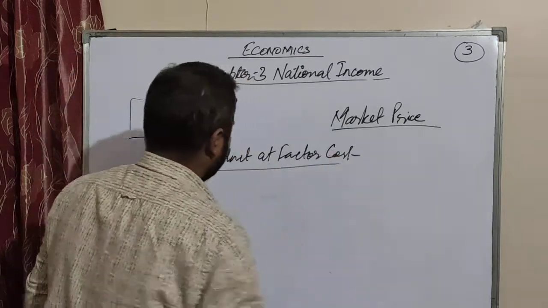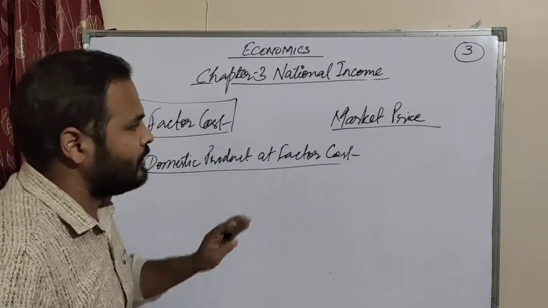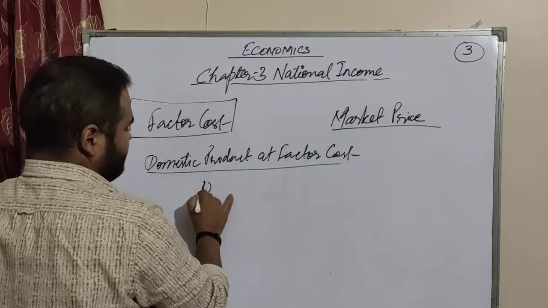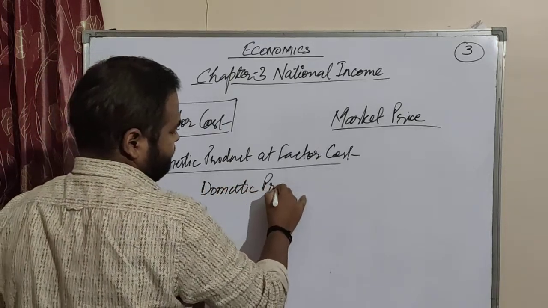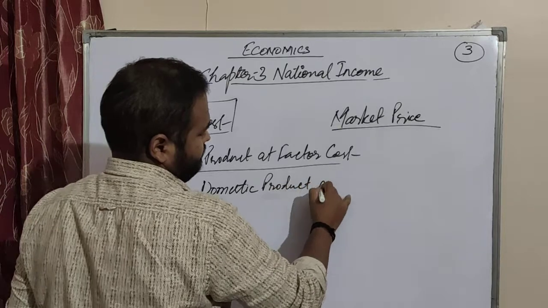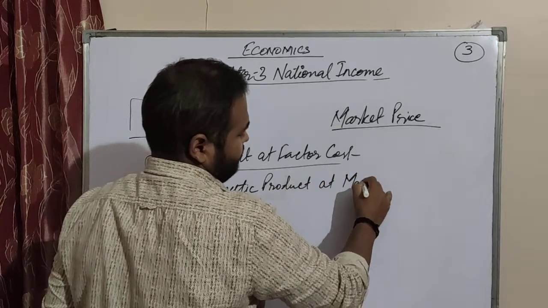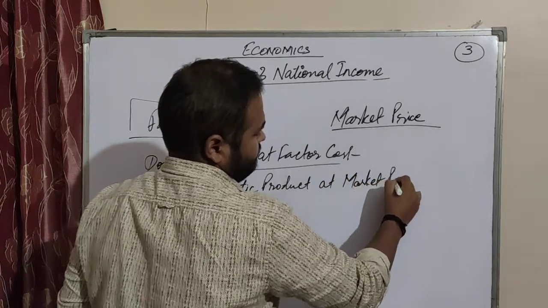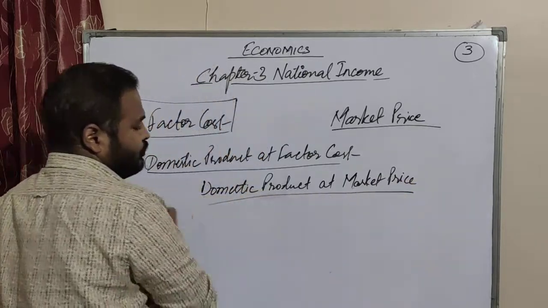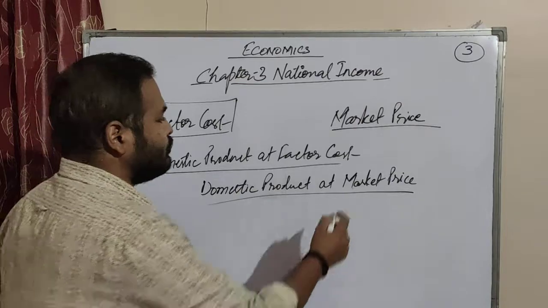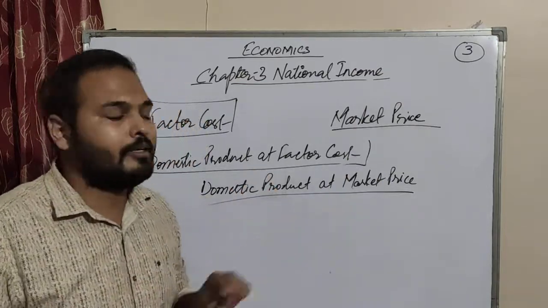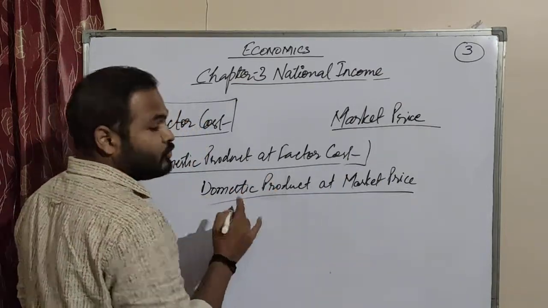Domestic product at factor cost and domestic product at market price. These two don't have any difference as long as we talk about only two sectors.